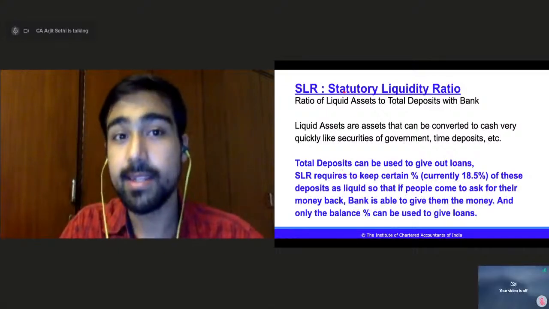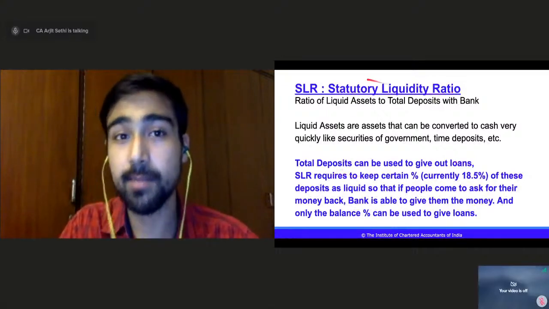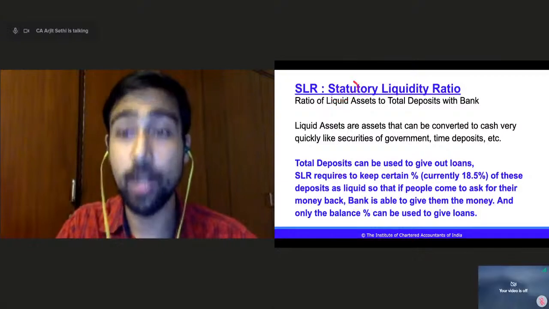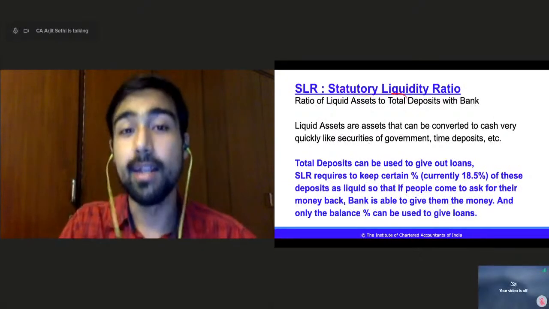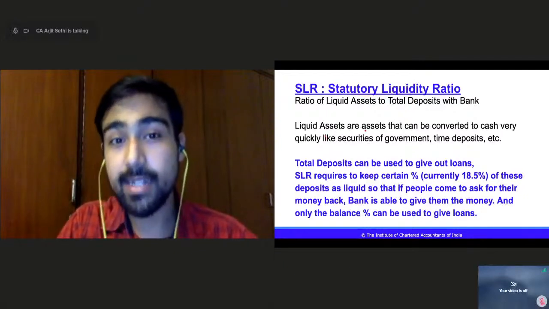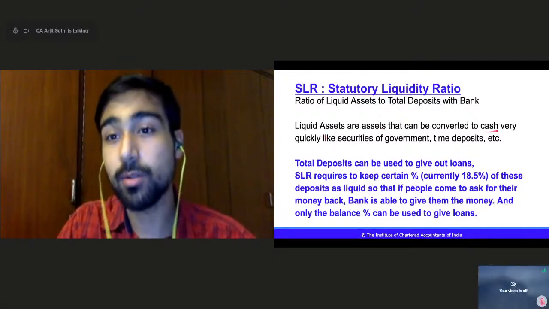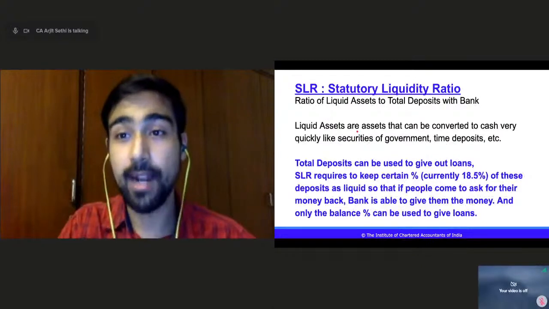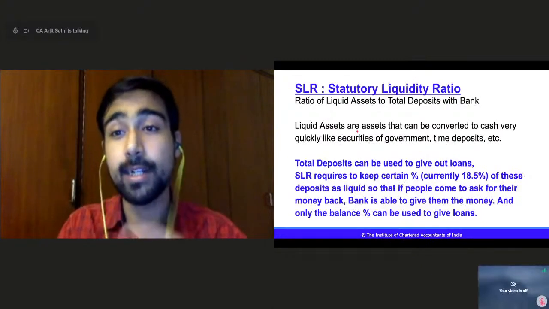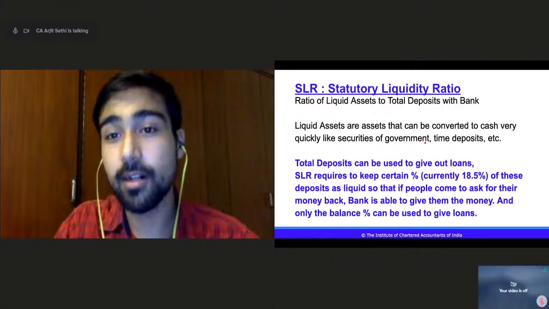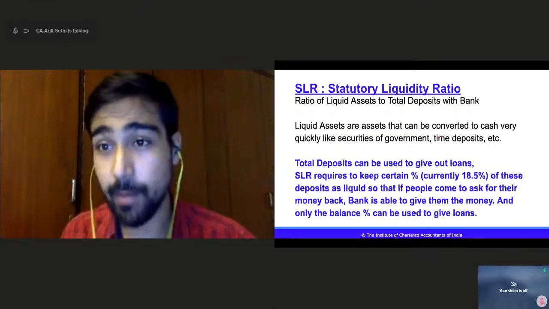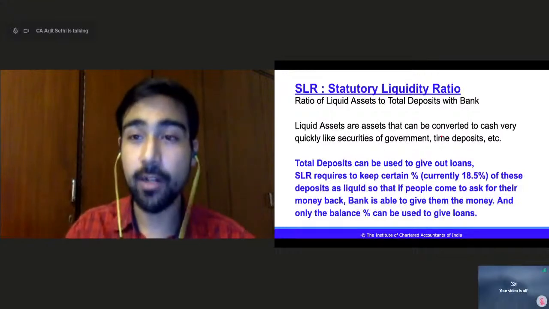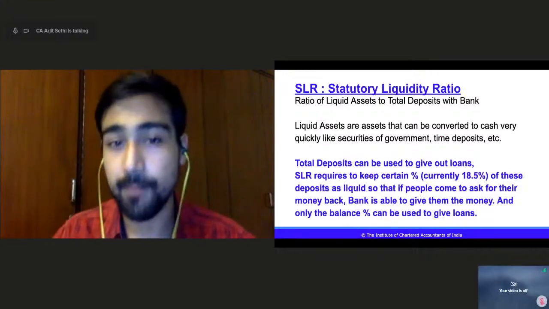Now SLR, statutory liquidity ratio. Statutory means as per law, liquidity means readily available cash. Liquid assets are assets that can be converted to cash very quickly, right? That can be instantly converted into cash, like securities of government, time deposits like FDs. You just break an FD and you get the money in the bank, right? You have a security of government, you sell it right away and you get the money, right?